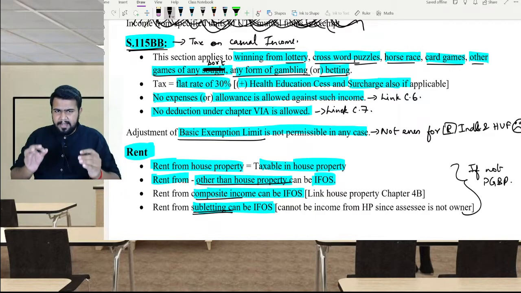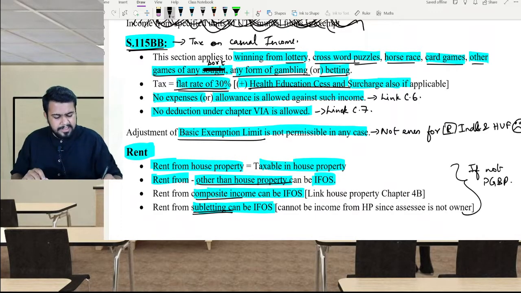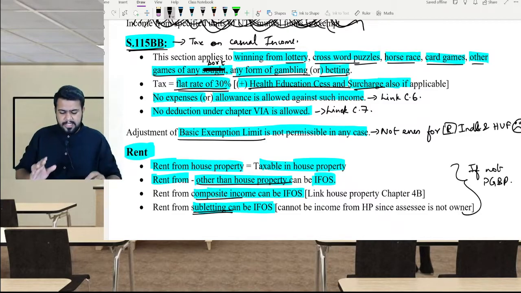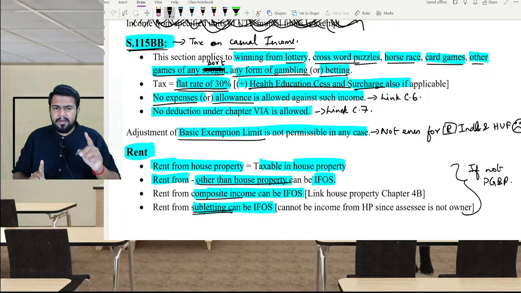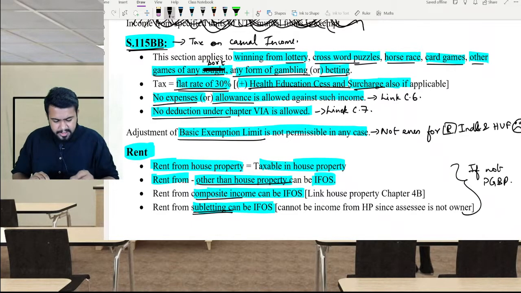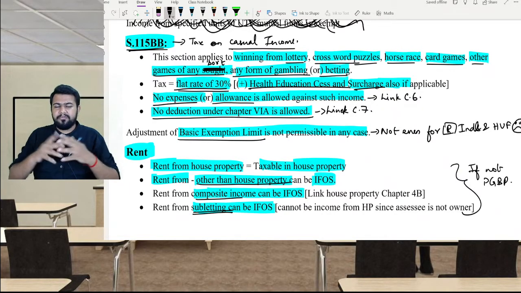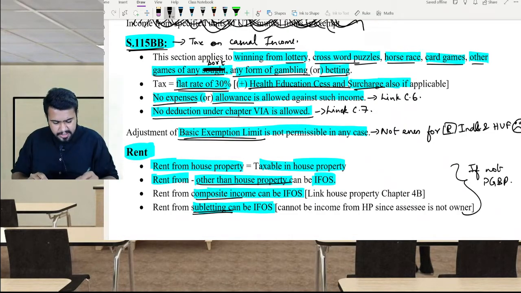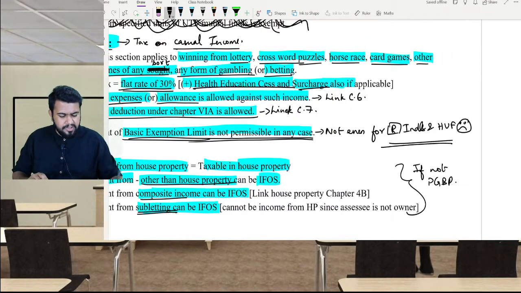On this income, the assessee has to pay tax at a flat rate of 30% plus health and education cess plus surcharge. No expenses are allowed against this income. No allowances are allowed against this income. No deduction is allowed under chapter 6A. No loss is allowed to be set off, which we learnt in set off or carry forward of losses, and even the basic exemption limit cannot be adjusted, even for resident individual and HUF.